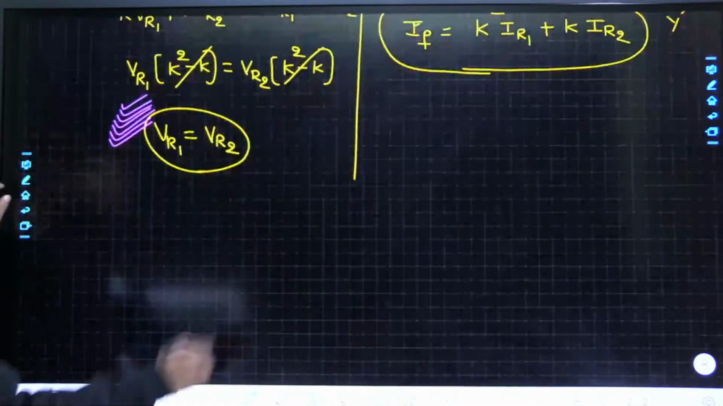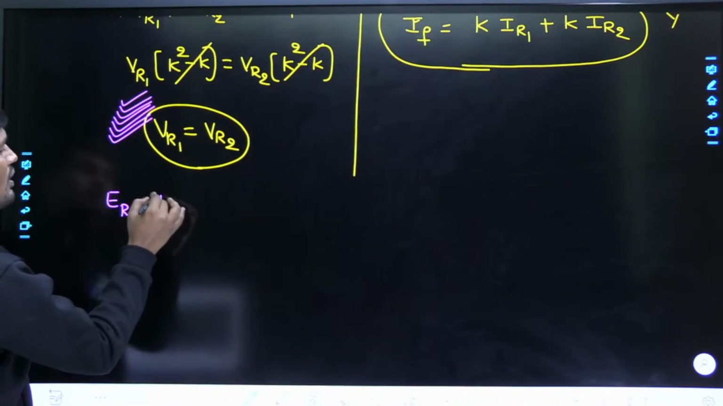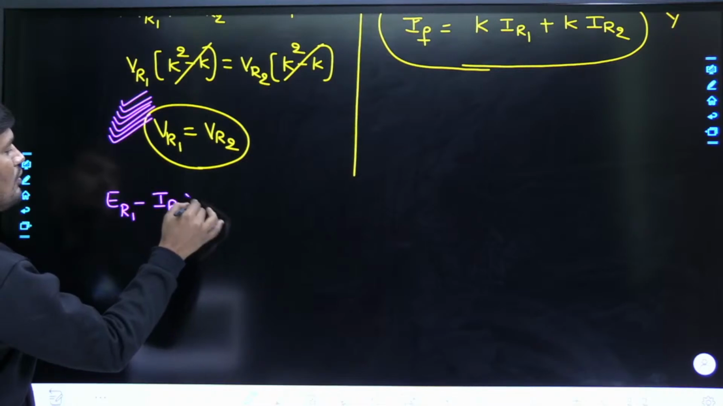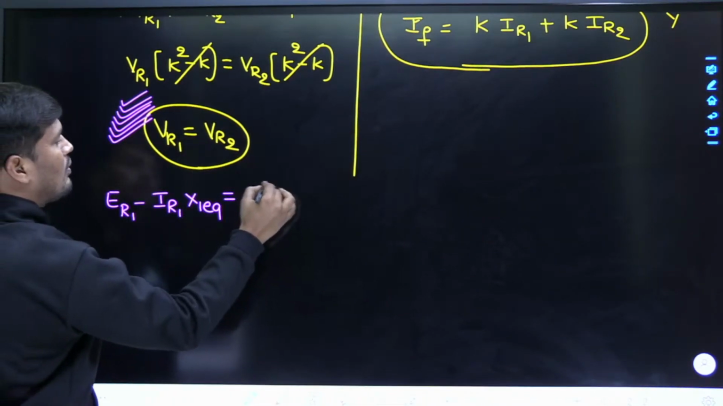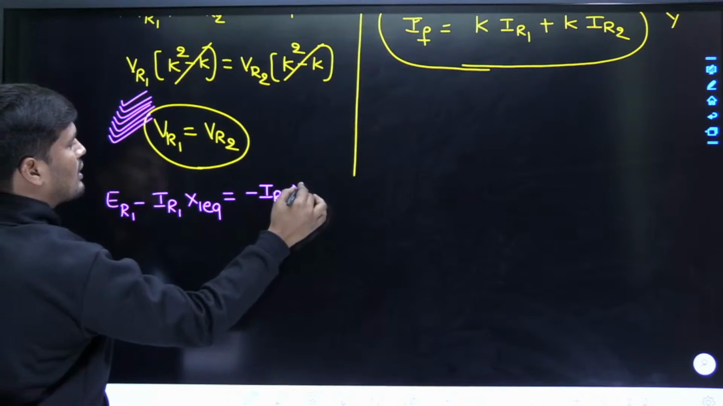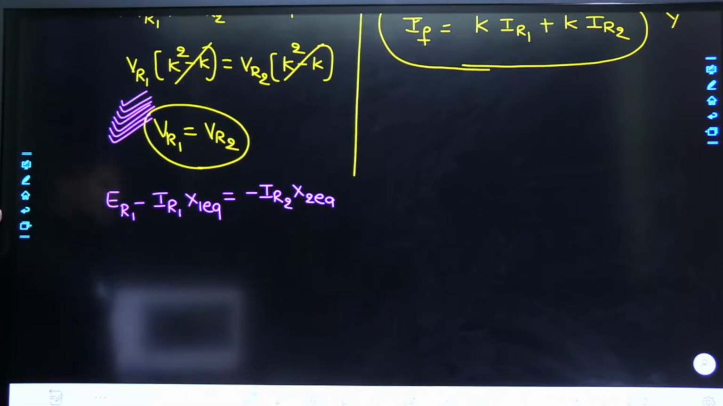Now tell me, what is VR1? VR1 is nothing but the positive sequence terminal voltage of the generator. What is that value? ER1 minus IR1 X1 equivalent. VR2 is minus IR2 X2 equivalent.